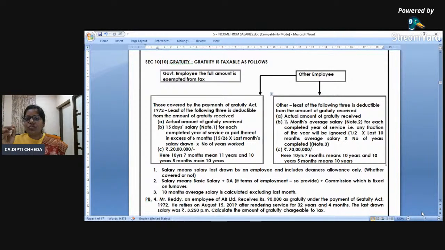Your working note should be clear as a mind map. Working note 1, definition of salary for gratuity. Then the 3 bits. Working note 2, definition of salary for HRA. Then the 3 bits. You write it. All will not come in the exam. But when it comes, that mind map is clear, you do it.